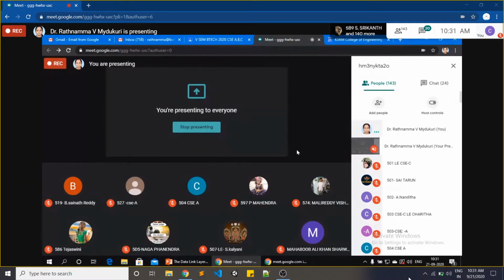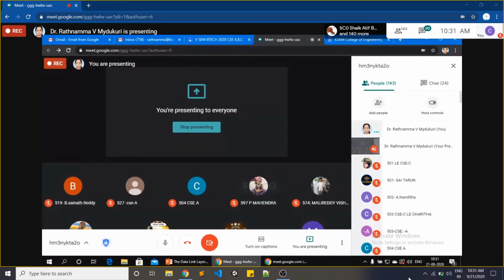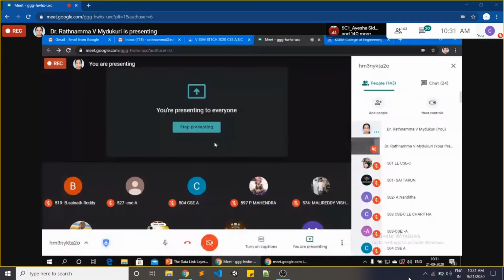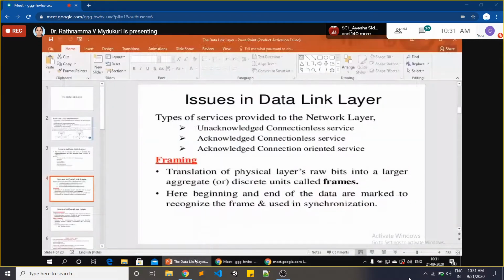That is the third type in our slides. Now see the next one. This is acknowledged connectionless service. What is it? For example, you are sending a mail to your friend. You have sent the mail, but you want to know whether it has been sent to your friend or not. How will you check? Answer my question.